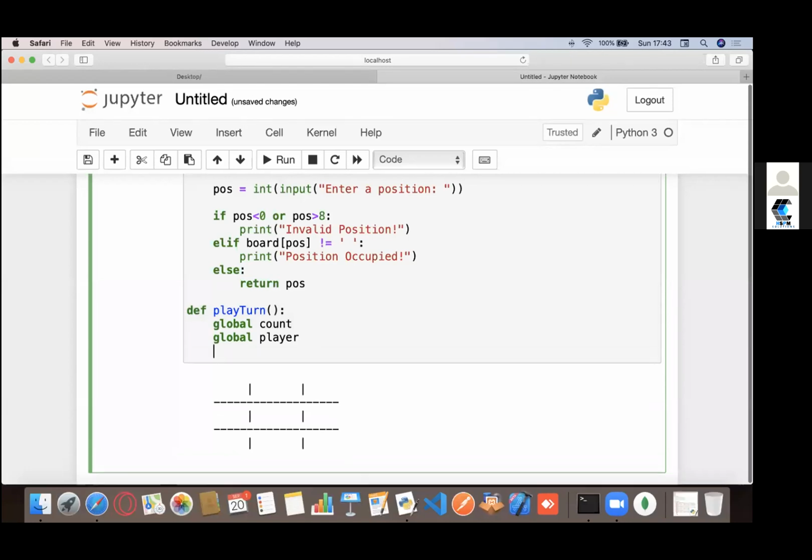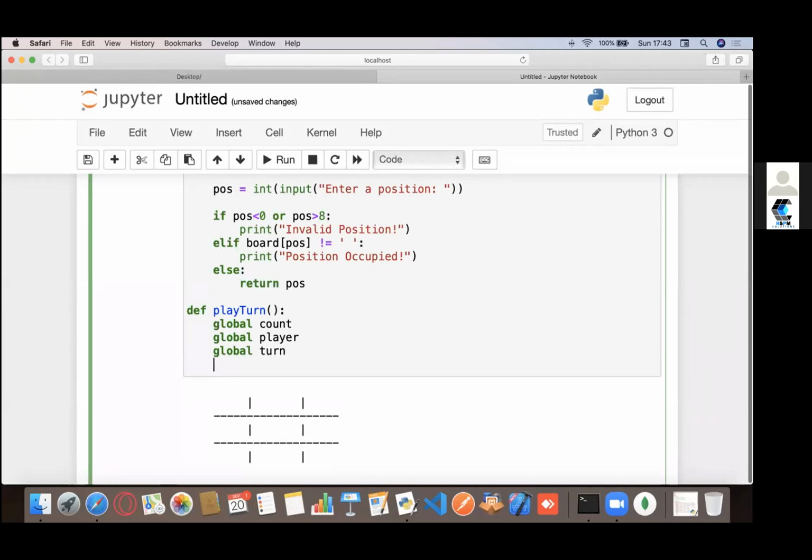Okay, I do need the turn though. And the first thing that I want to do is draw the board first, because this would be our main function, the play turn function. That's what we are going to execute.